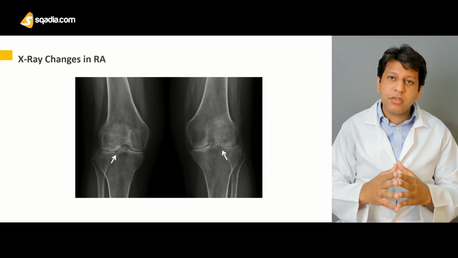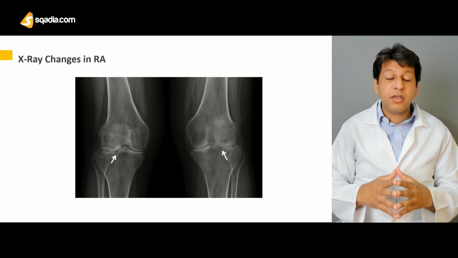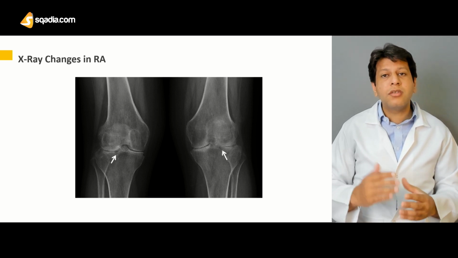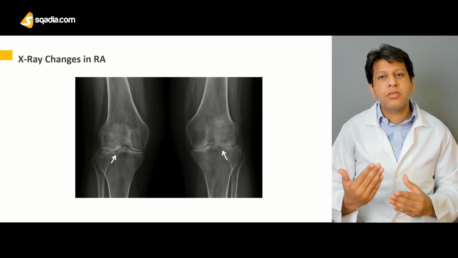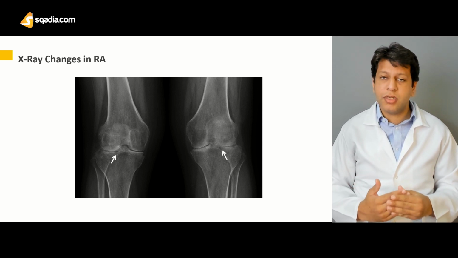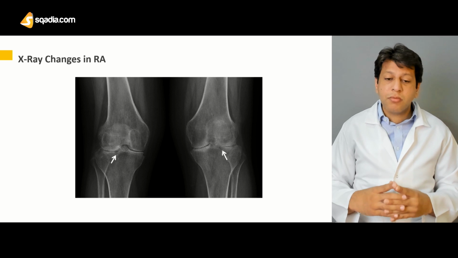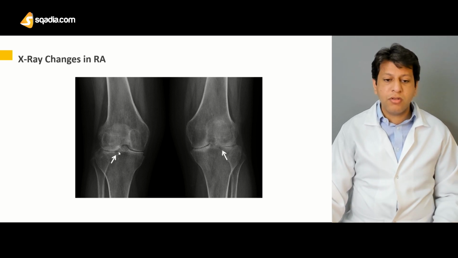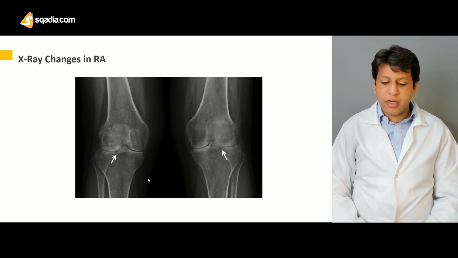And then when you look at the changes, especially the X-ray AP view, you usually see periarticular erosions, periarticular osteopenia, as well as the subchondral cyst, which can be visible over here. This is usually the picture with erosions and osteopenia, which is visible along with the reduced joint space seen in rheumatoid arthritis.